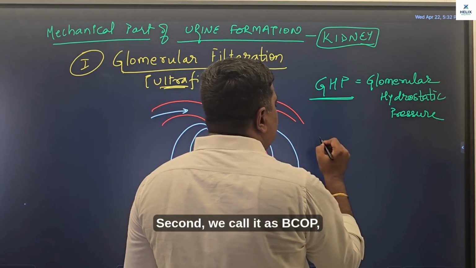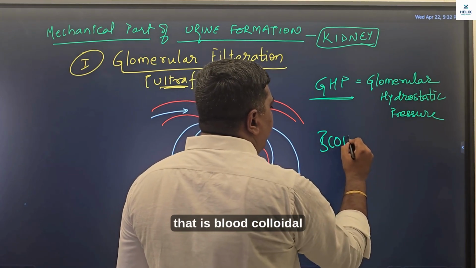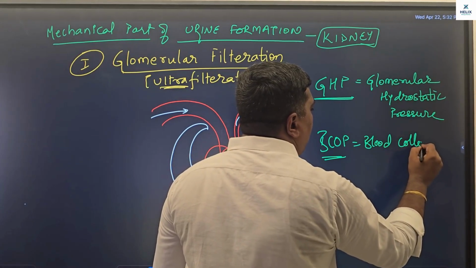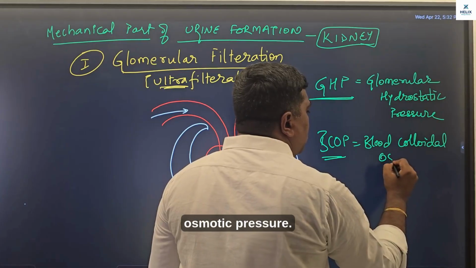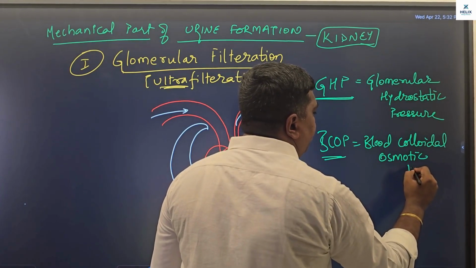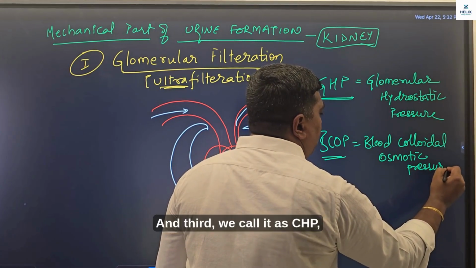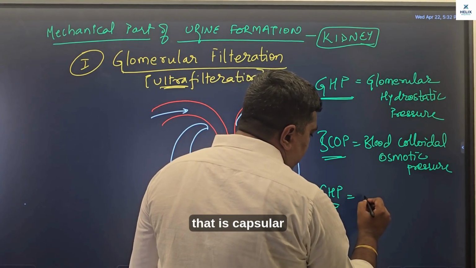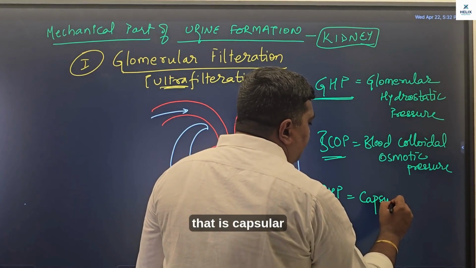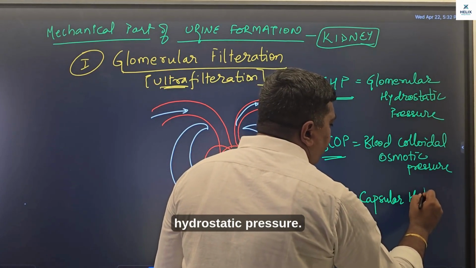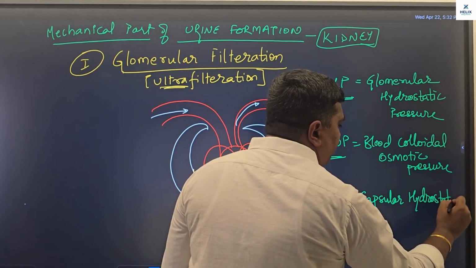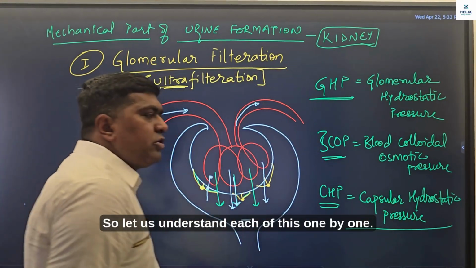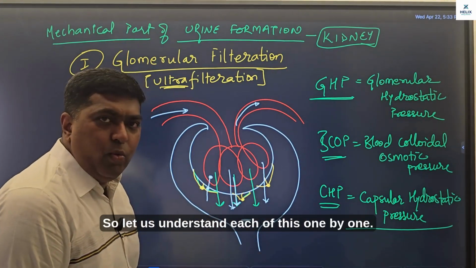Second, we call it BCOP, that is blood colloidal osmotic pressure. And third, we call it CHP, that is capsular hydrostatic pressure. So let us understand each of these one by one.